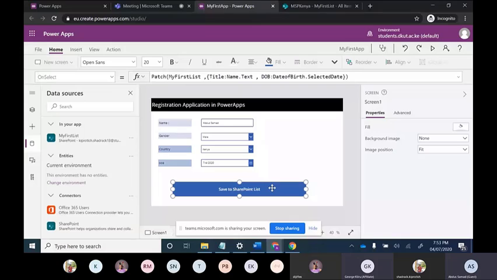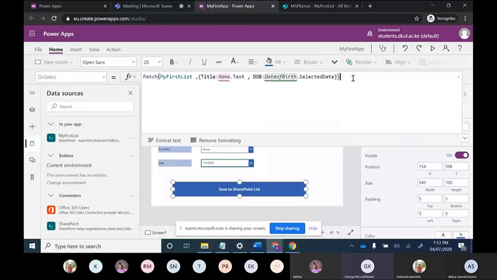Okay, so for example, the date of birth, there is DOB, then there's a column, then date of birth. Which one is the column on SharePoint, and which one is the item in our app? The first one, the before column, is in the SharePoint list.